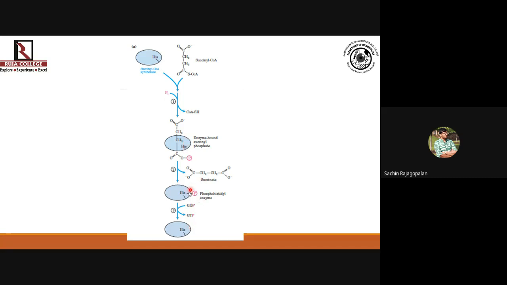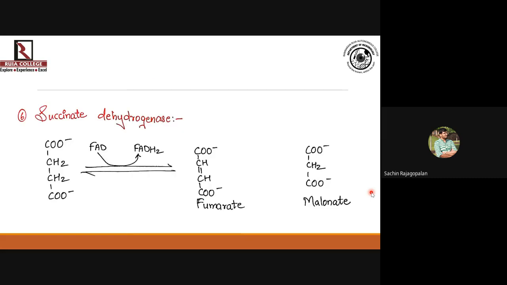From the enzyme, the phosphate group is transferred to GDP, converting it to GTP, and finally GTP will be converted into ATP. So this shows how you make use of phosphoric acid from the cytoplasmic pool as the source of inorganic phosphate. Now, coming to another significant reaction of the Krebs cycle.